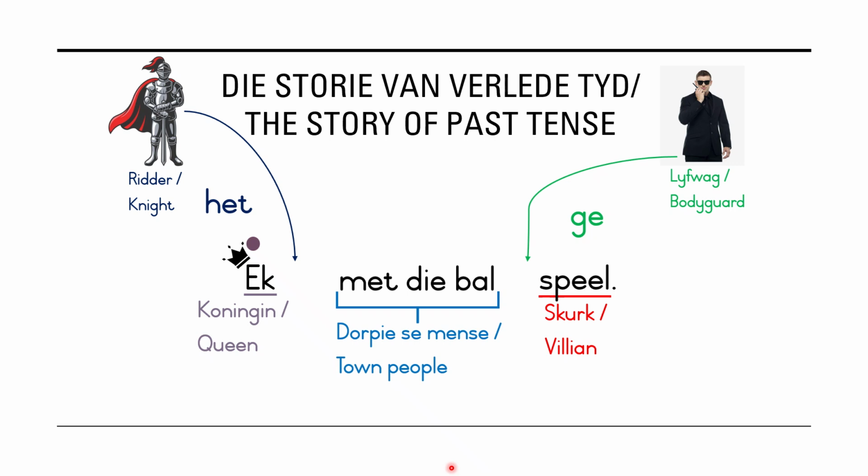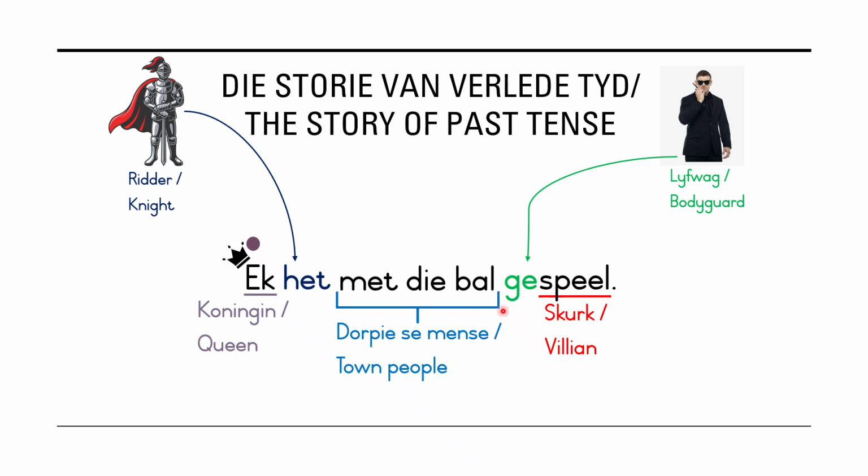So we need our knight in shining armor and our bodyguard. Let's put them in their right places. Now we have het, the knight, in his place where he needs to be to protect the queen. But we also need to make sure that the town people stay safe. So the bodyguard goes in to his place and is attached to the villain. Let's read the sentence together. Ek het met die bal gespeel.